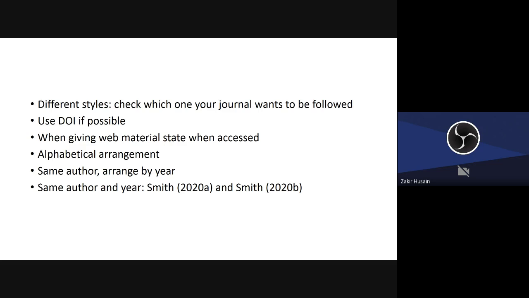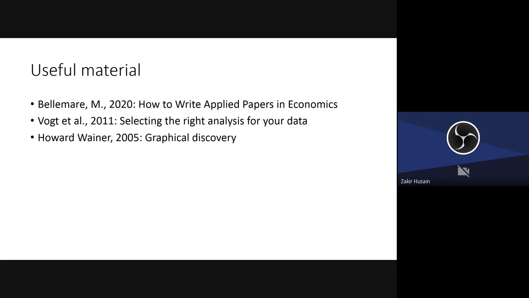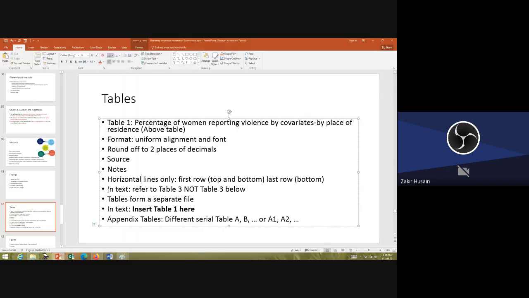The references should be arranged alphabetically. Same author, arrange it by year. Same author and year, put a, b after the year. So I've given you some useful material over here, which I'll send to you. Howard Wainer's book Graphical Discovery, but Belema's paper, Wilkinson's book, these are shorter versions. In fact, Wilkinson and Wainer are both books, while Belema's is a paper. So I'll end over here and I'll show you.